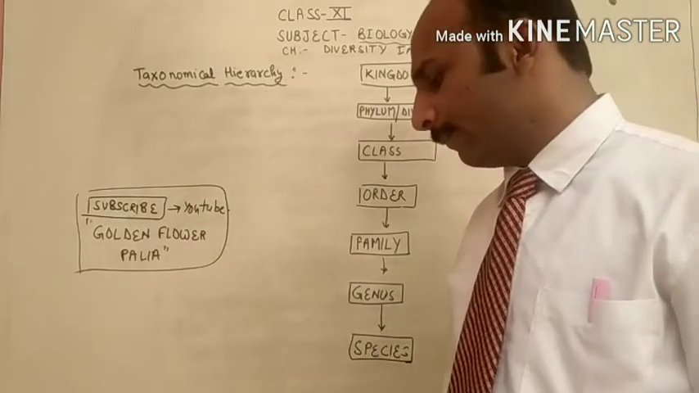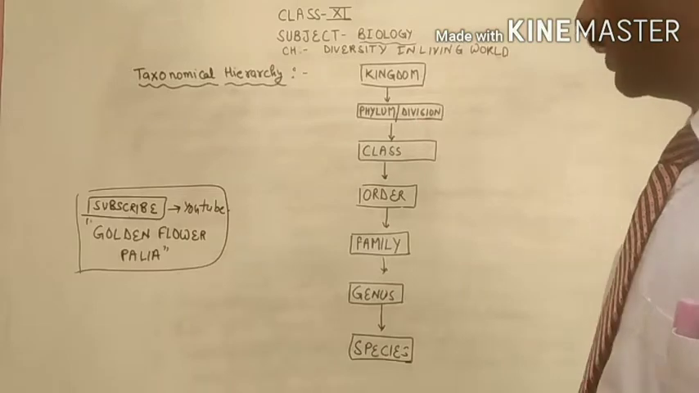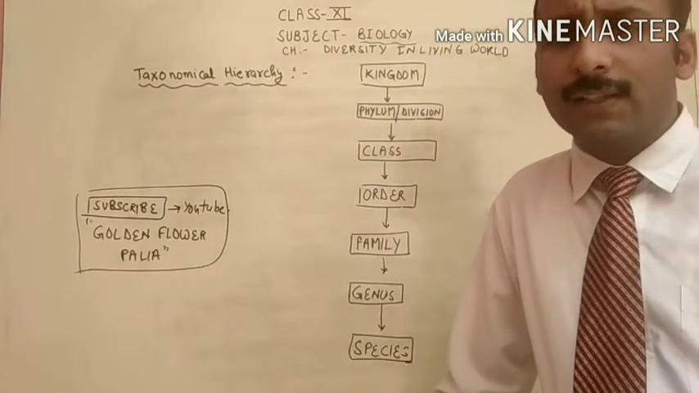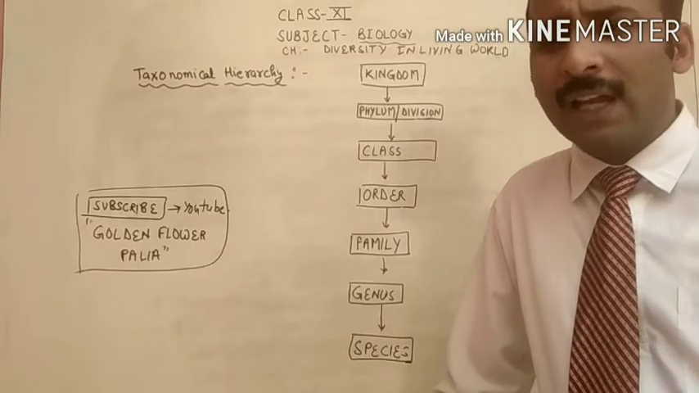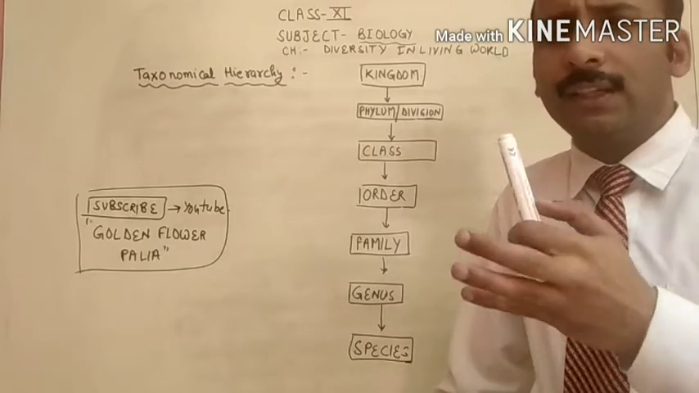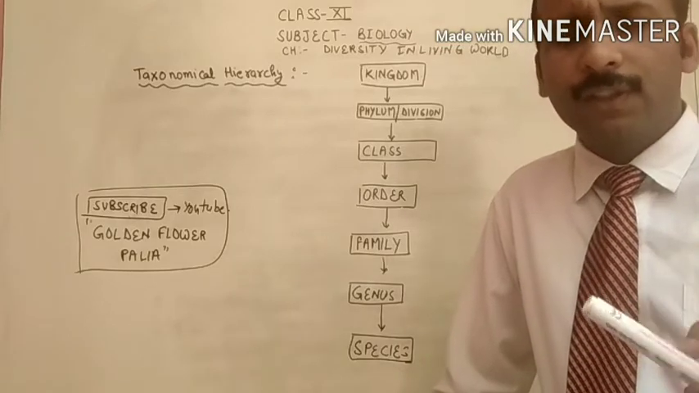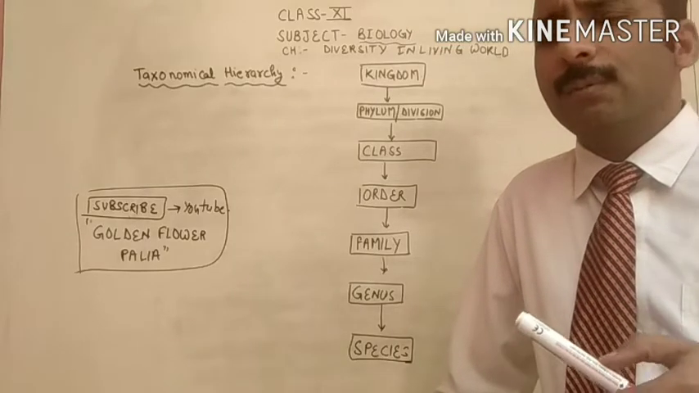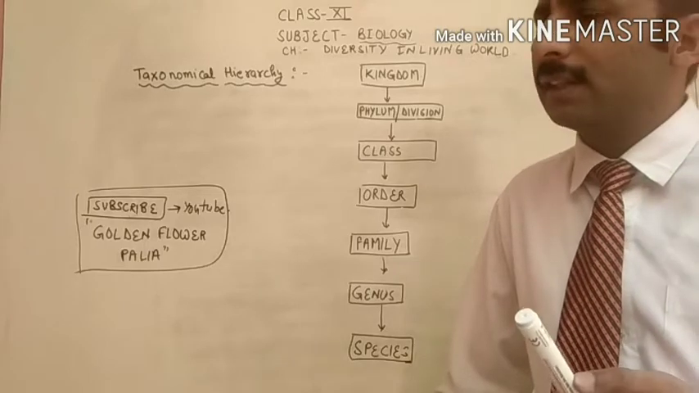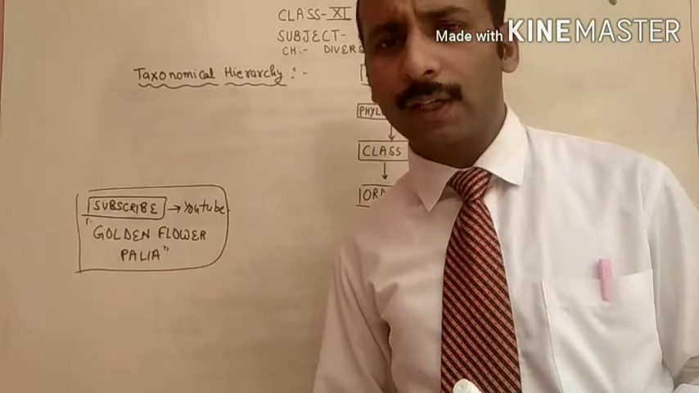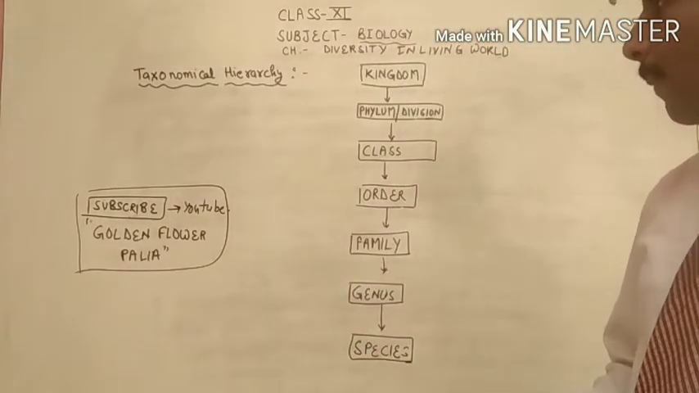For example, suppose we have found an organism in the environment and we have to classify it. First of all, we match the characters of that organism with other living organisms, with previously existing species, by any method like fossils, etc. Then we provide the name, then we classify.